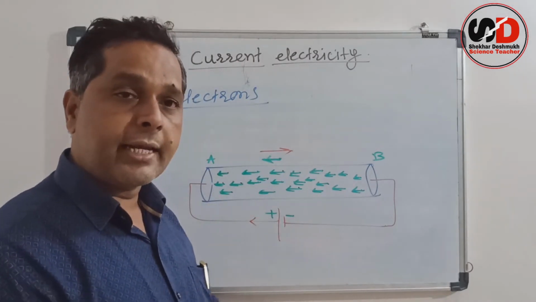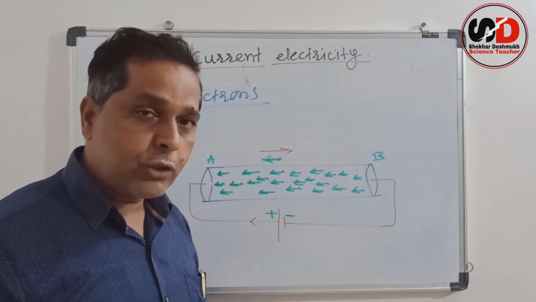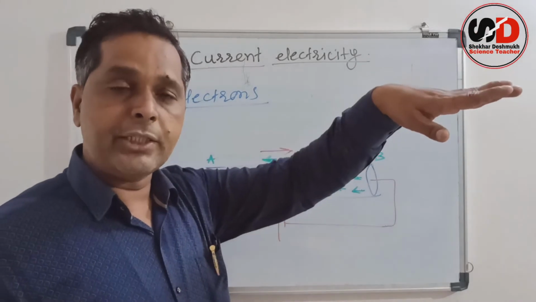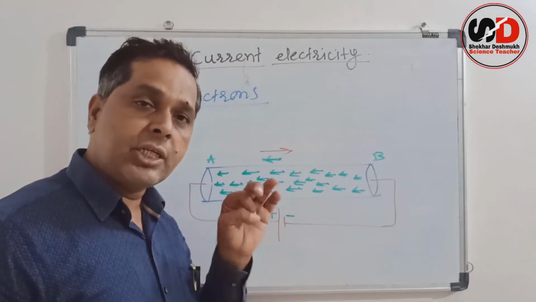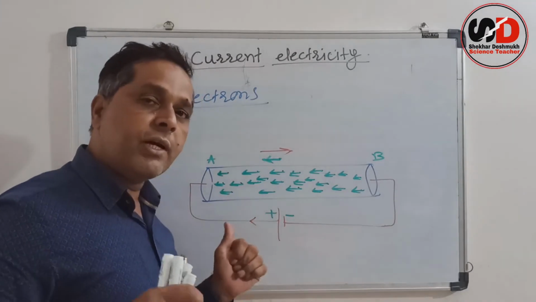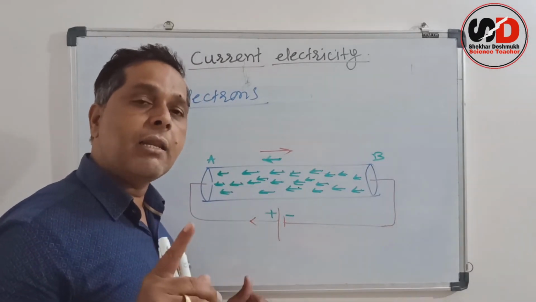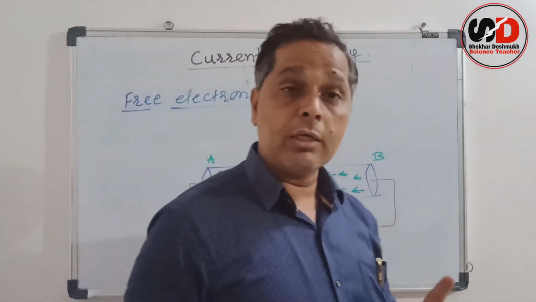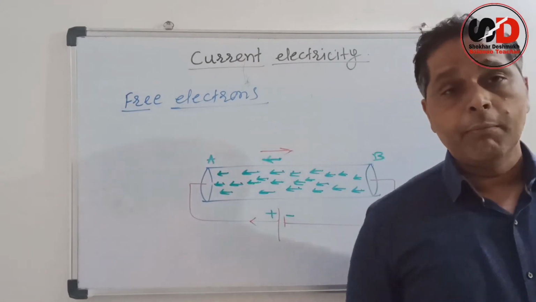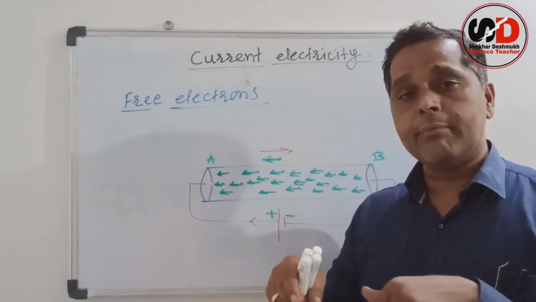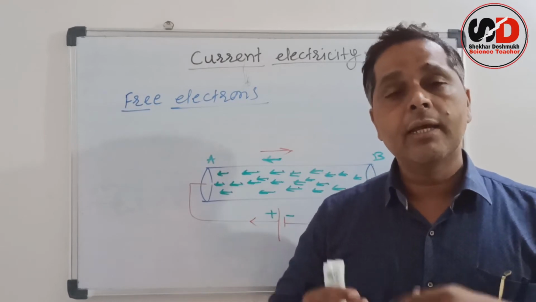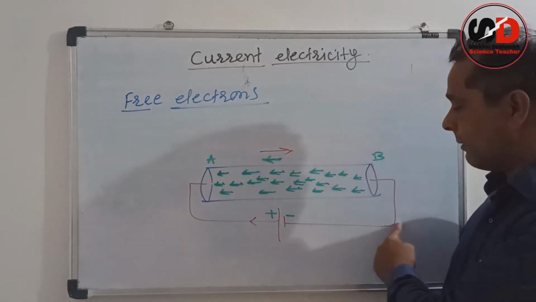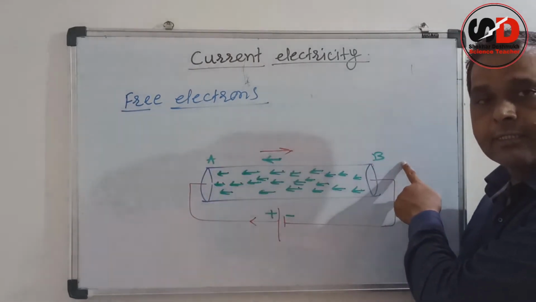Though the electrons, the charged particles, are flowing from negative to positive, that means from lower to higher potential, still the conventional direction of electric current is always from positive to negative. So keep it in mind because it is asked in exams. परीक्षेमध्ये जर विचारलं, सर्किट डायग्राम दिली, तुम्हाला जर करंटची डायरेक्शन दाखवायची असेल, definitely the direction of current is always from positive to negative. That means it is from A to B in this case.